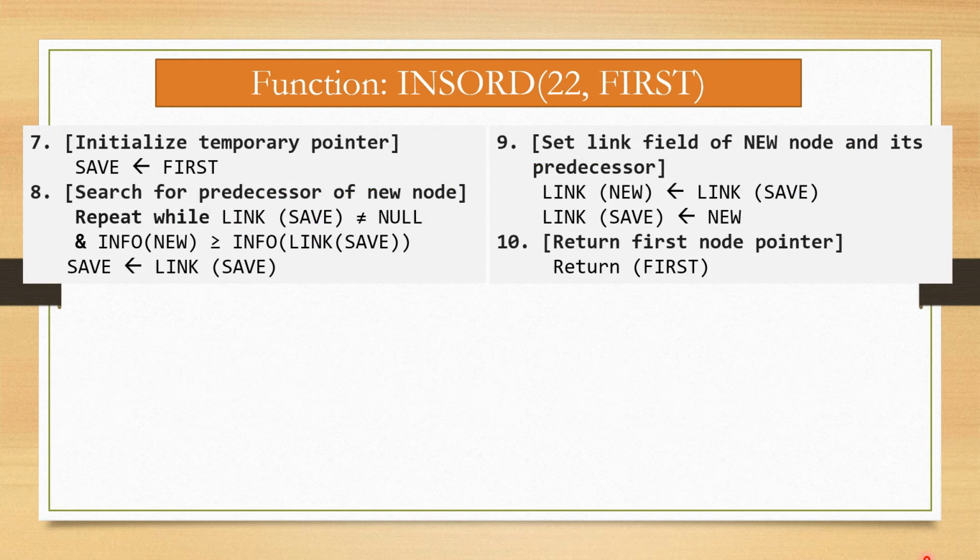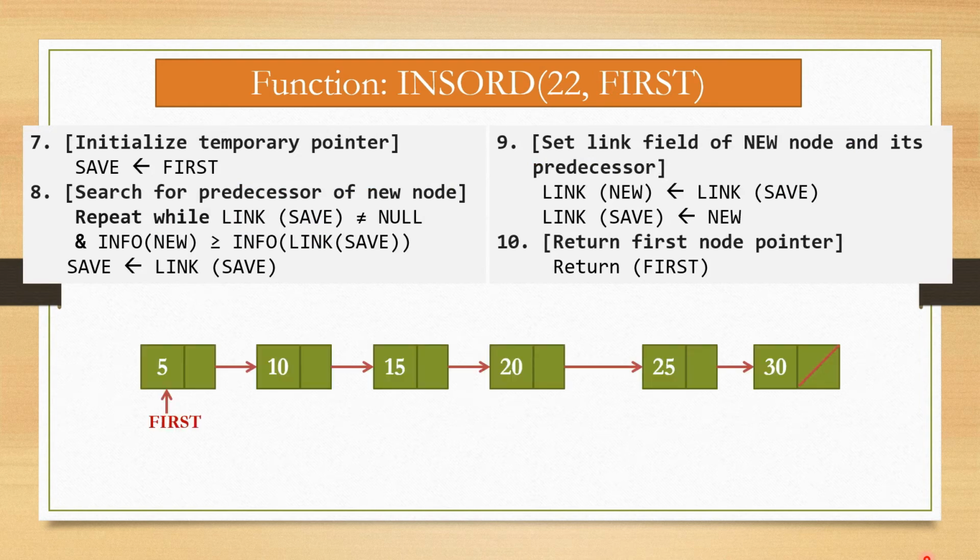Then the second example is to insert node 22 in an ordered list. For this, this list is already given. Now if we want to insert a new node that has value 22, for that we initialize the temporary pointer. So first is assigned to save.